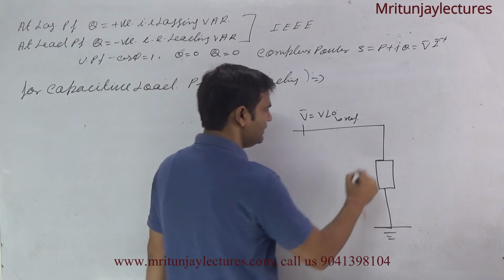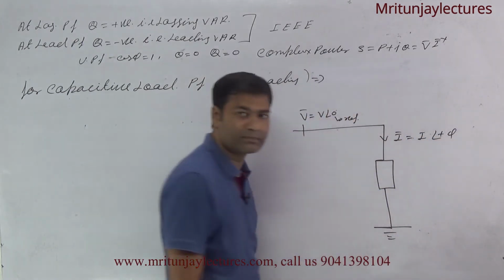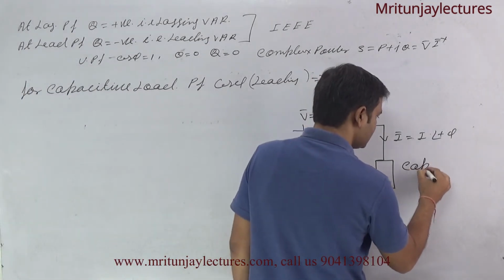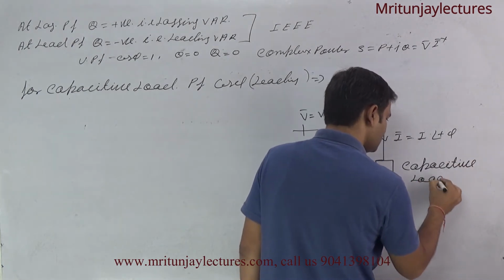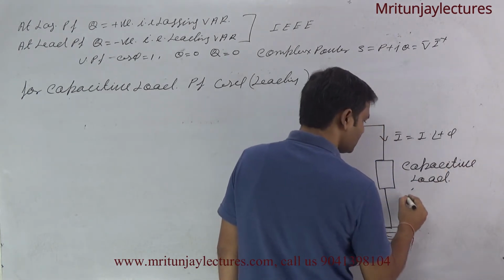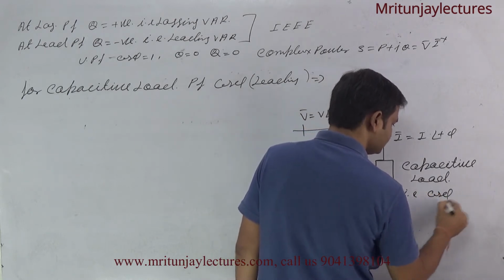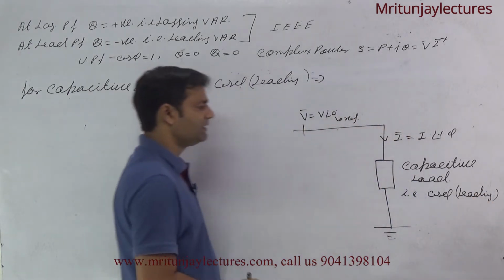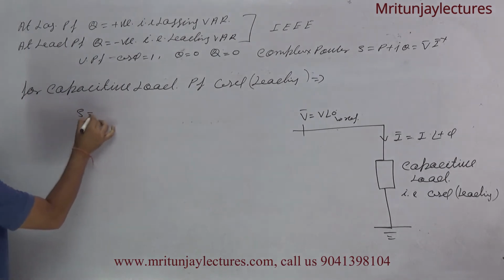Leading means I is written as I at the angle plus phi. Capacitive load means cos phi leading. Clear?